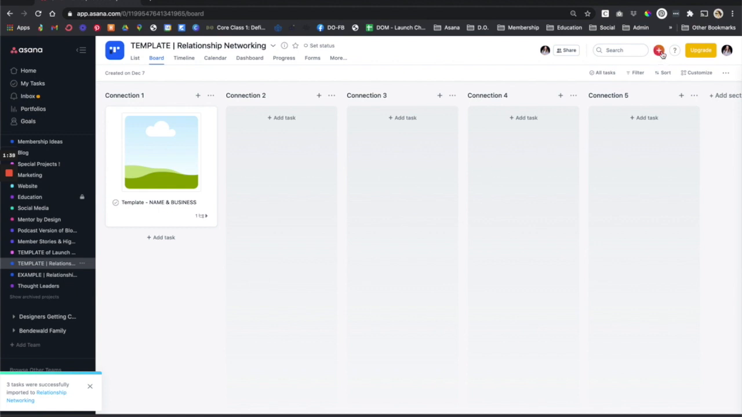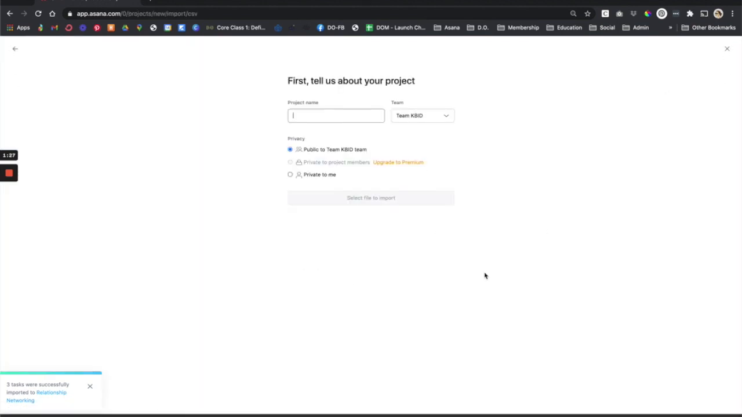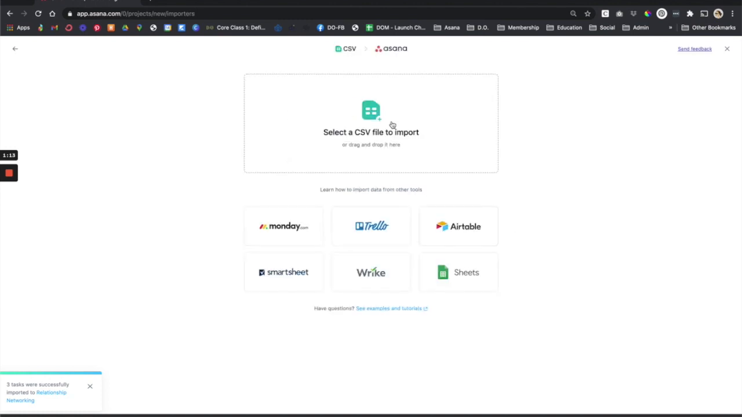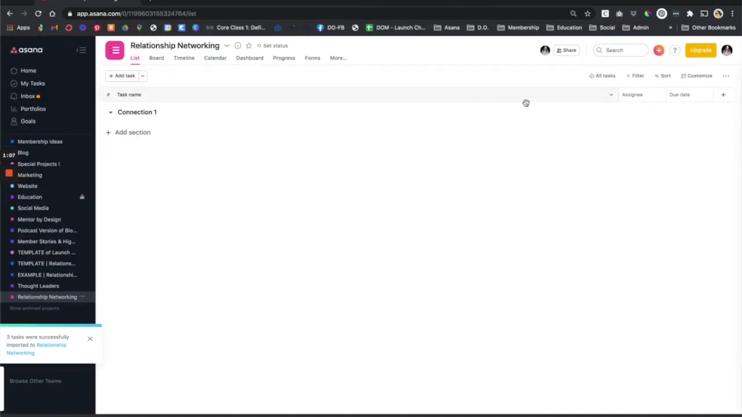So first, this is a CSV file that you're going to import. Anywhere in Asana, you'll see this plus sign on the top right. Just click on there and select project and import. Go ahead and call this relationship networking, add it to your team, then select file to import, select CSV, and select the file that I've given you. Just click go to project.